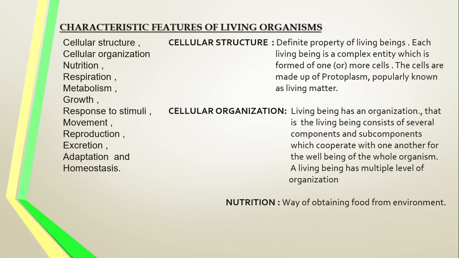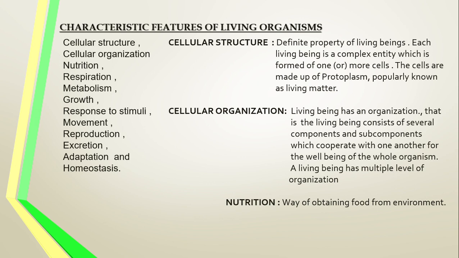For example, the human body is made up of many organ systems, a highly complex organization, the organ grade level of organization. The organ systems are the digestive system, respiratory system, circulatory system, reproductive system, like that. Each organ system is made up of a variety of organs. Each and every organ is made up of a variety of tissues. What does tissue mean? The organized collection of structurally and functionally similar cells is called a tissue.